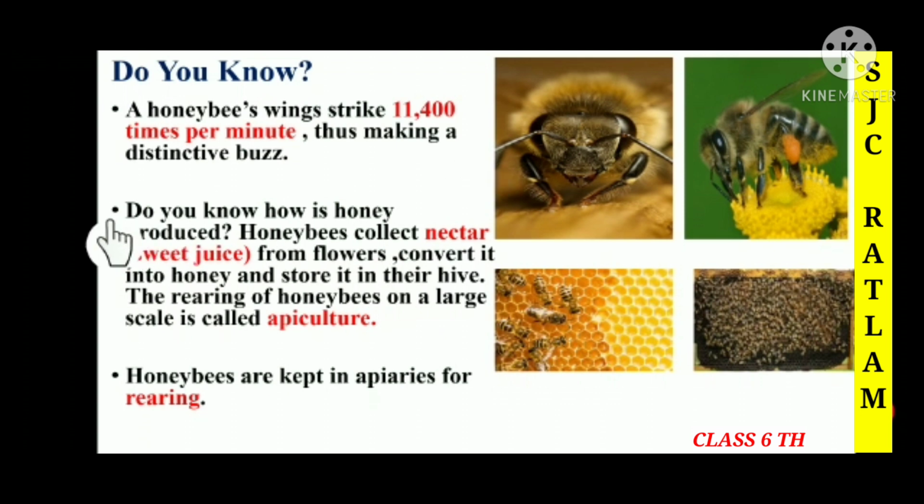Do you know how honey is produced? Children, here we will discuss how honey is produced. The honey bee collects nectar, that is, the sweet juice from the flowers. Then it converts it into honey, and you can see that it is storing it in its hives.